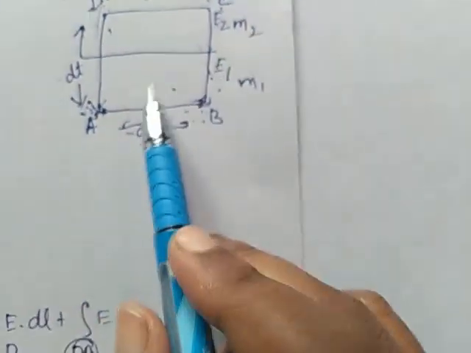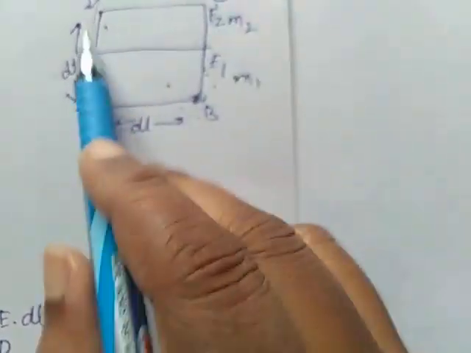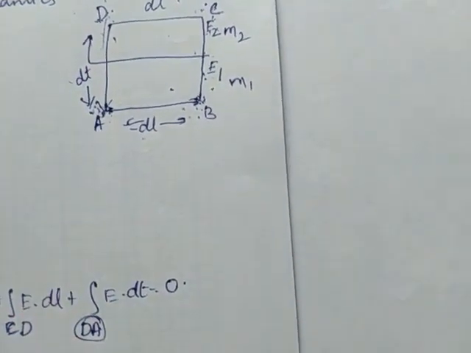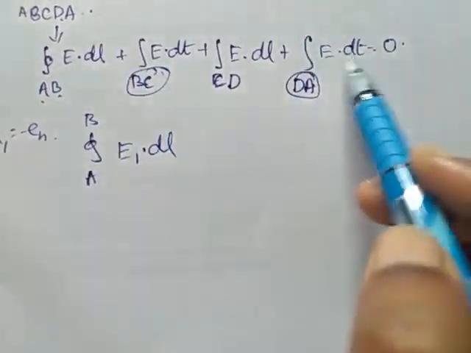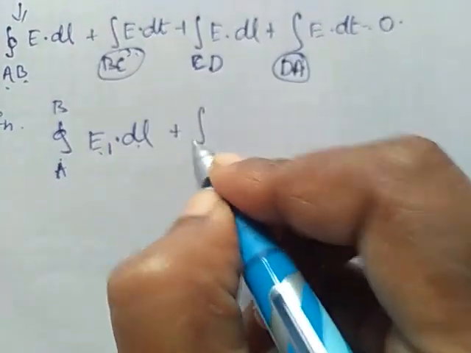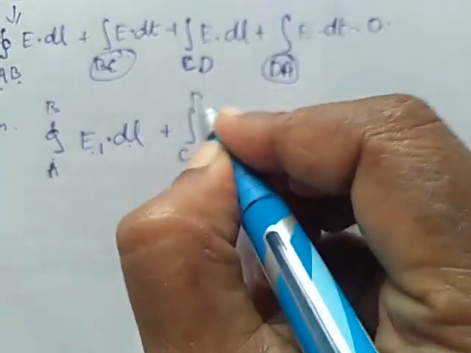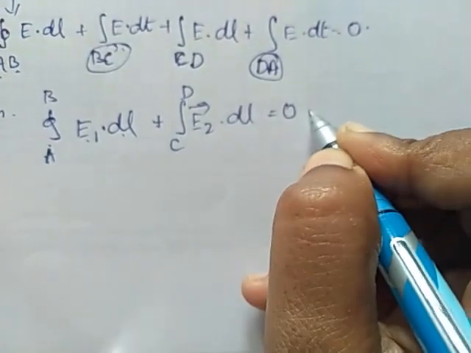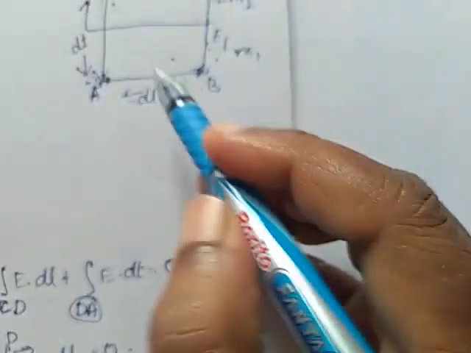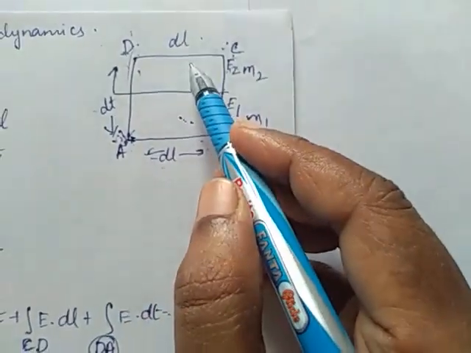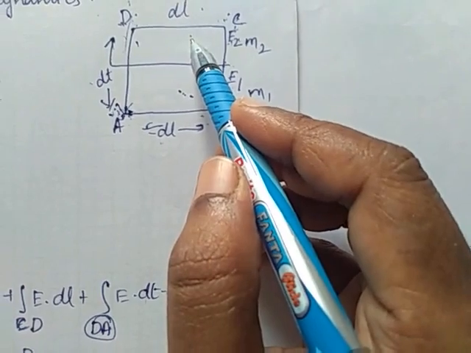In medium 1 the electric field is E1, in medium 2 the electric field is E2, and since the perpendicular distance is very small, the two integrals vanish.